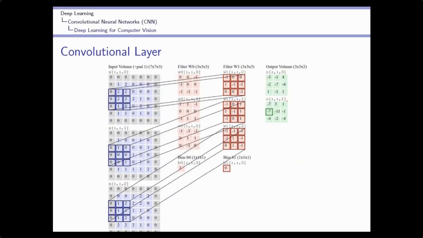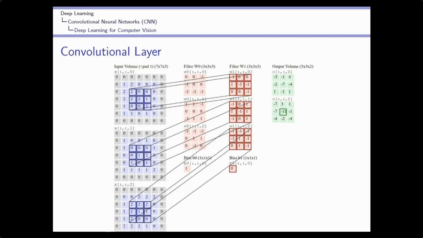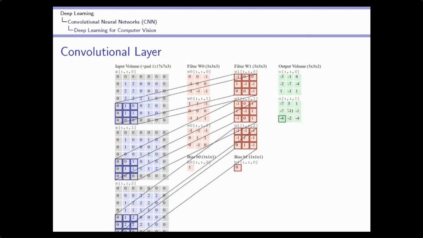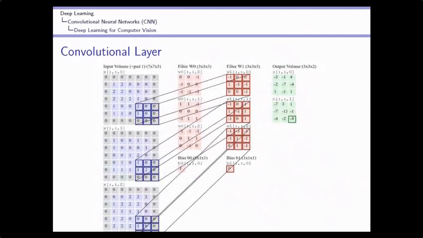Then I will move this filter to the next portion. I will perform the same weighted sum. It will generate minus 7. Then next I will move to this location. It will generate minus 11. Then I will move to the next location. It will generate minus 1. Then I will move to the next location: minus 4, minus 2, and minus 4. So that means the second filter will also generate the same size of output image, 3 by 3.